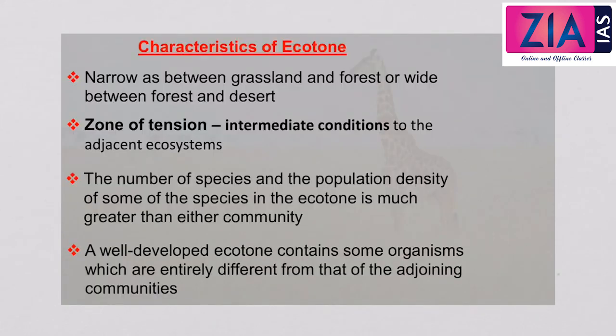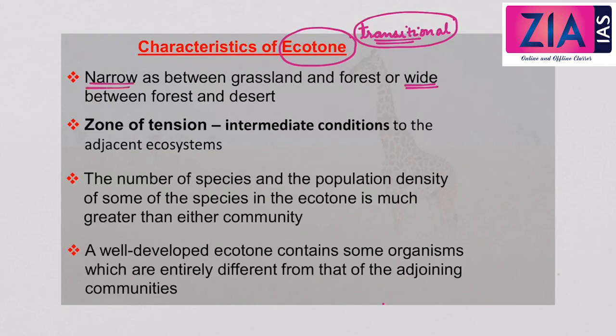Let us come to the characteristics of an ecotone. So what will be the characters of a particular ecotone? Now we know that ecotone is a transitional area between two diverse ecosystems. Now it can be narrow or it can be wide. So it means that there is no clear definition whether an ecotone has to be narrow or wide.